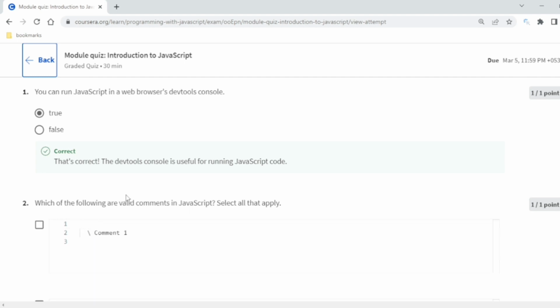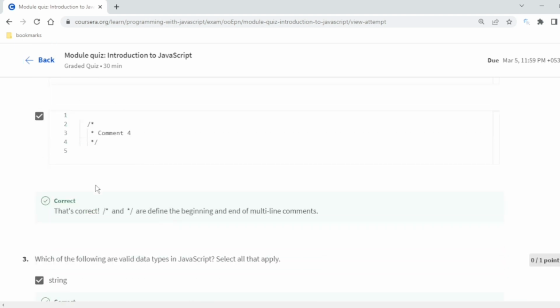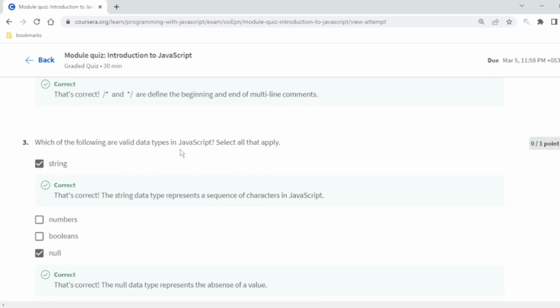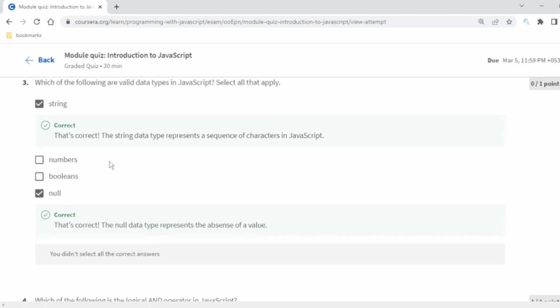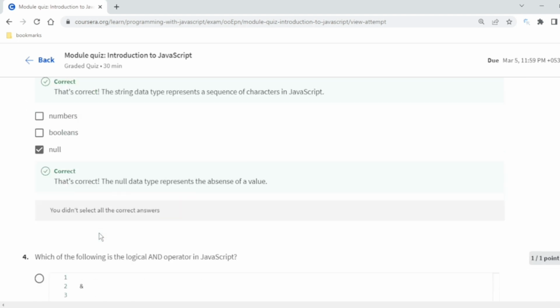Then you already know how comments are done in JavaScript. This is another comment, a multi-line comment. Yes. Then the third one is, which of the following are valid data types in JavaScript? String and null. You didn't select all, because numbers and booleans are also data types. I thought they were talking about the exact keyword, but it's not that. These all are valid data types. So this was the error.